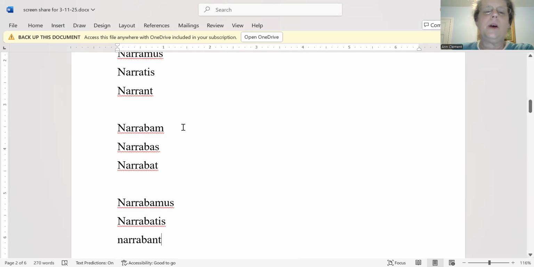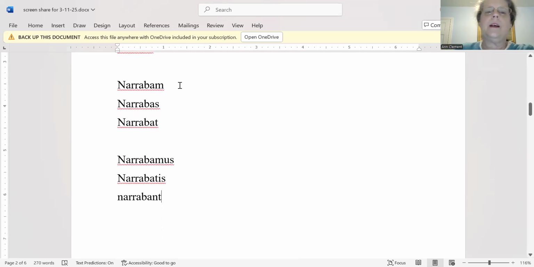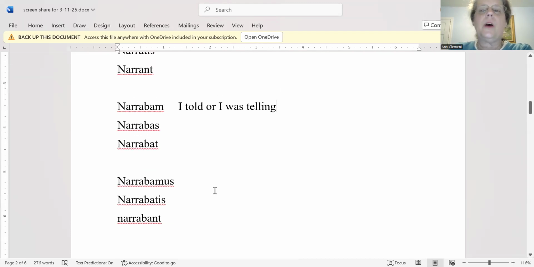So narrabam would be I told, or I was telling. Narrabas, you told or you were telling. Narrabat, he, she, it told. Narrabamus, we told. Narrabatis, you all told. Narrabant, they told. So you all should remember that. We've looked at that pretty extensively.